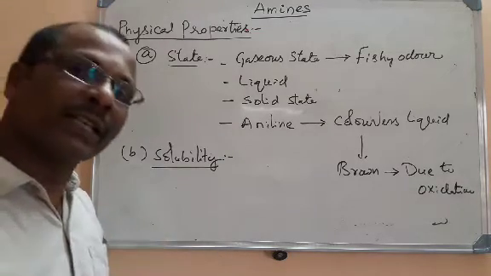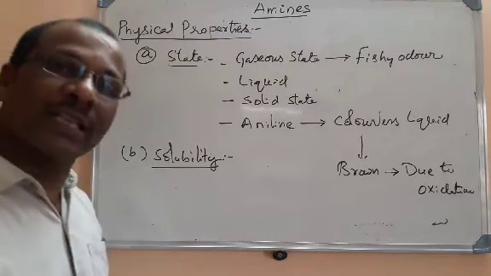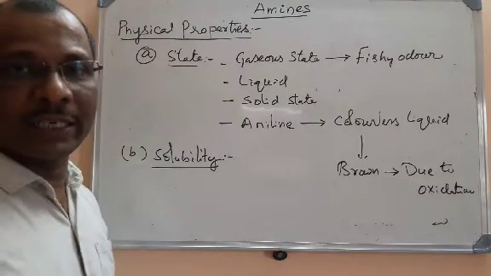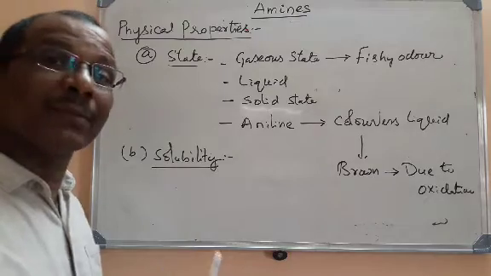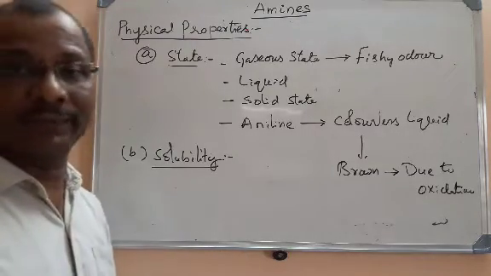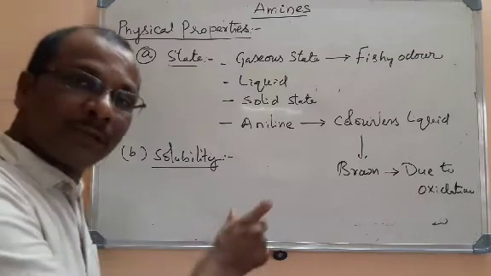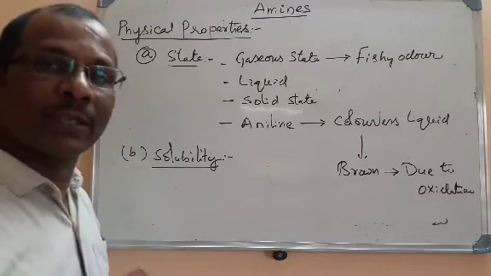For example, you can take alcohols that have OH as the functional group. You could see that they are soluble in water. Why? Because alcohols can form intermolecular hydrogen bonding with water. Both are polar. The OH group in alcohol is polar. The water molecule has an OH bond, that is also polar.